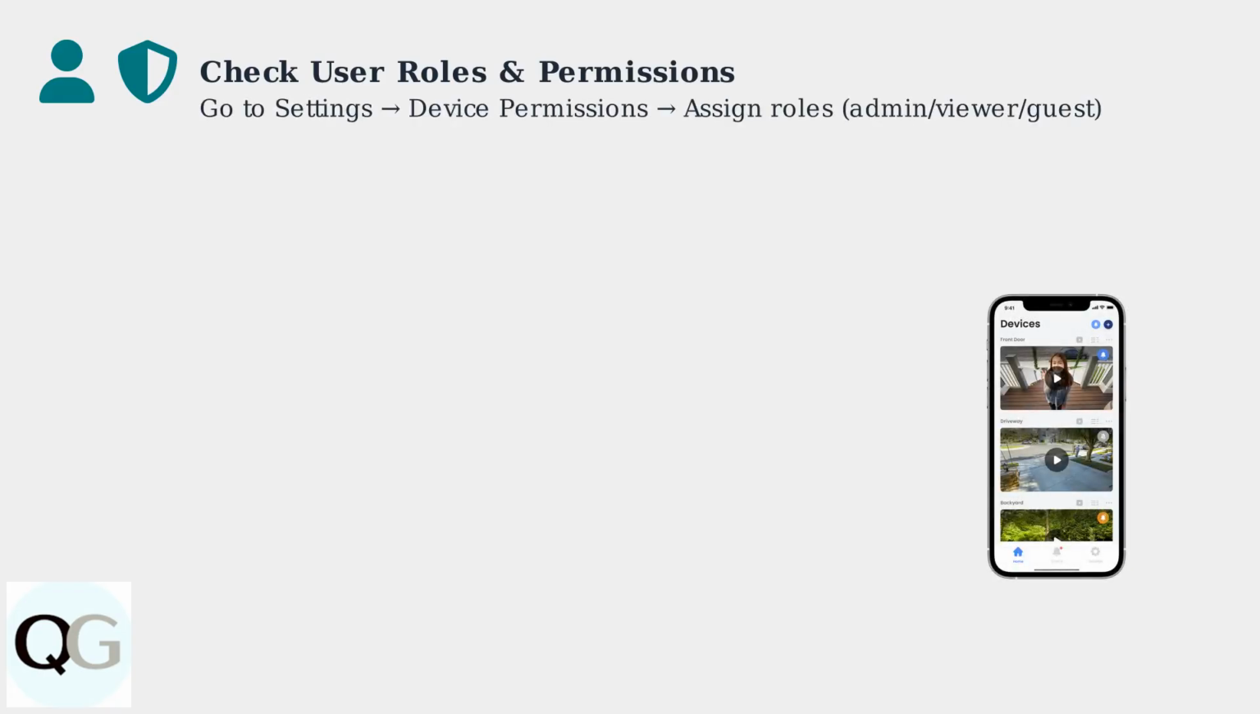A frequent issue arises with user roles. The Lorex app supports different access levels like admin, viewer, and guest. Ensure the user account has correct permissions to view the camera. In the app, go to Settings, then Device Permissions, and assign appropriate roles.